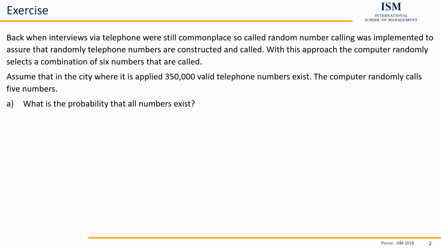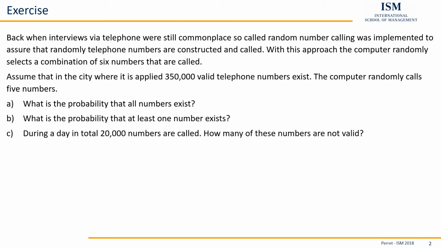First, what is the probability that all numbers exist? Second, what is the probability that at least one number exists? And finally, during a day, in total, 20,000 numbers are called. How many of these numbers are not valid?